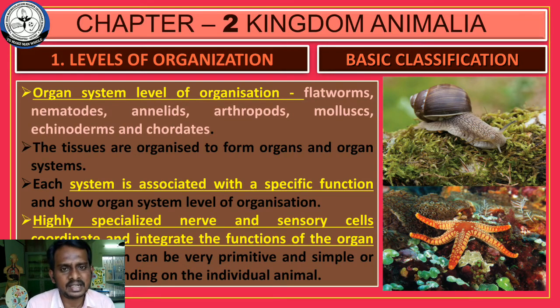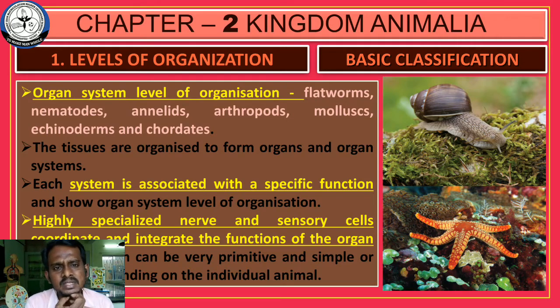Then after the Platyhelminthes, from the Aschelminthes to vertebrate animals, we start from Aschelminthes, Ascaris, to mammals, human beings. In all these organisms, the body is made up of a group of organs. So those organisms come under the organ system level of organization category. Okay, what are the examples?